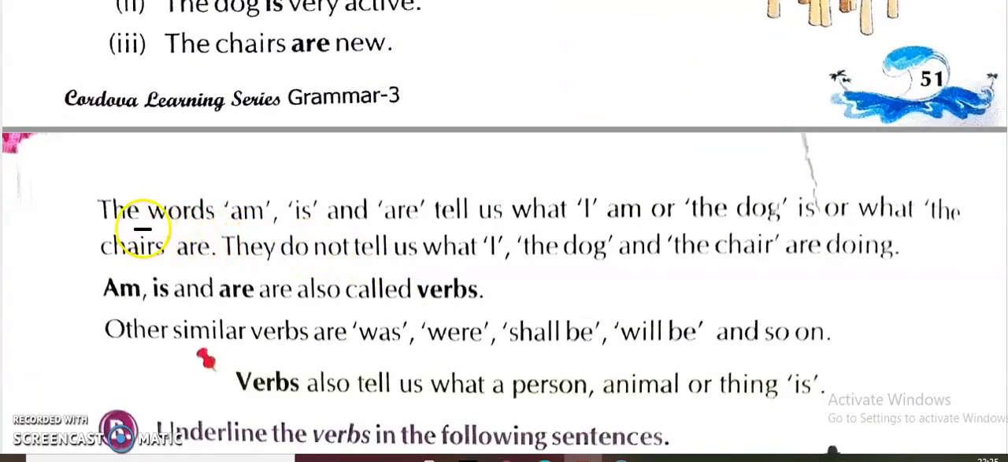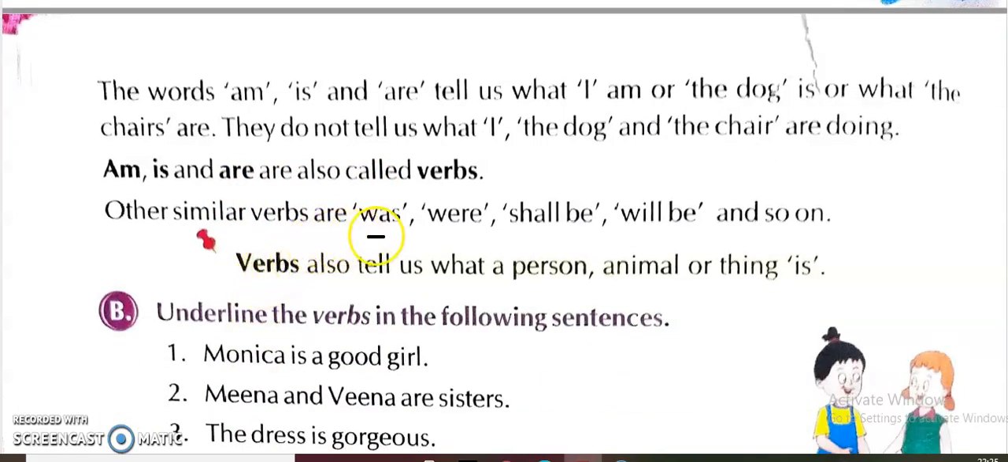Now on the next page, the words am, is and are tell us what I am or the dog is or what the chairs are. They do not tell us what I, the dog and the chair are doing. Am, is, are are also called verbs. Other similar verbs are was, were, shall be, will be and so on. So these are the verbs that we had seen: is, am, are, was, were, shall be, will be. These are also verbs. Verbs also tell us what a person, animal or thing is.